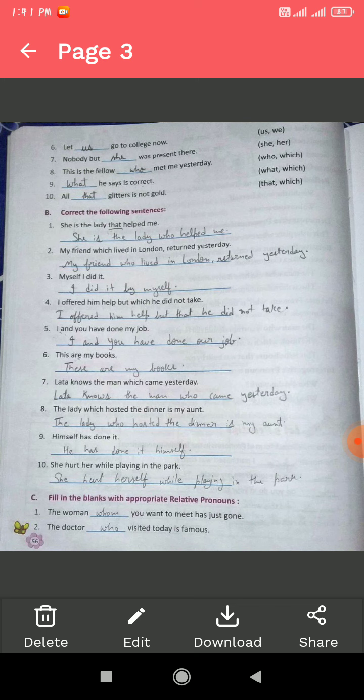Fill in the blanks with the appropriate relative pronoun. The woman that you want to meet has just gone. The woman whom you want to meet has just gone. The doctor that visited today is famous. The doctor who visited today is famous.